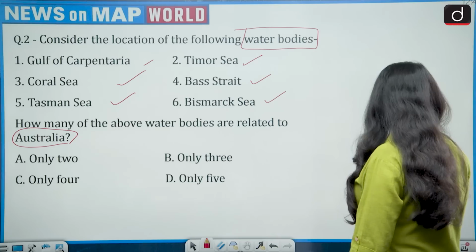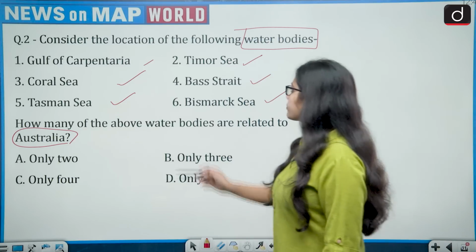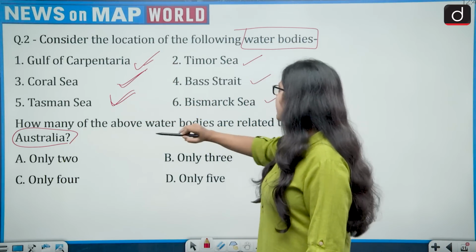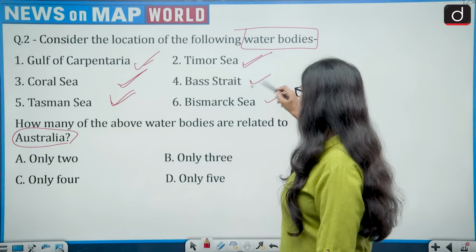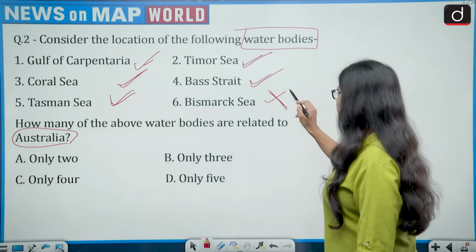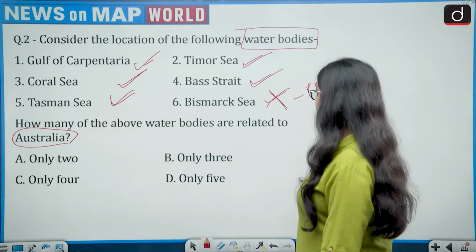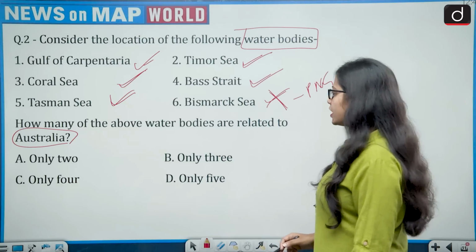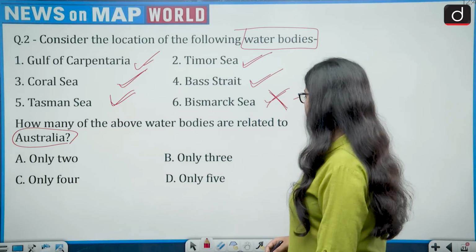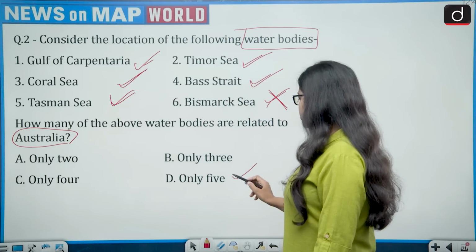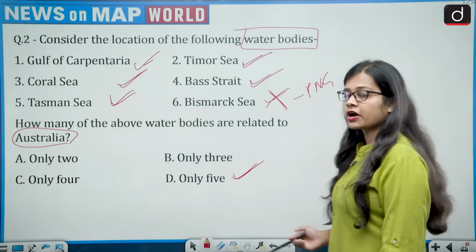So what would be the correct answer? Gulf of Carpentaria, yes. Coral Sea, yes. Tasman Sea, yes. Timor Sea, yes. Bass Strait, yes. Bismarck Sea, no. It was Papua New Guinea. So how many water bodies are related to Australia? Only 2, only 3, only 4 or only 5? How many? 1, 2, 3, 4, 5. So the correct answer is option D, that is only 5.